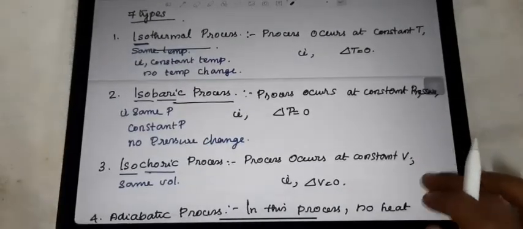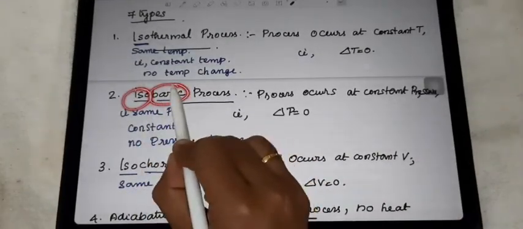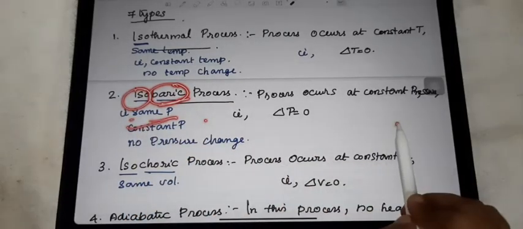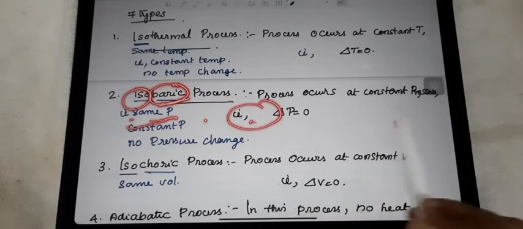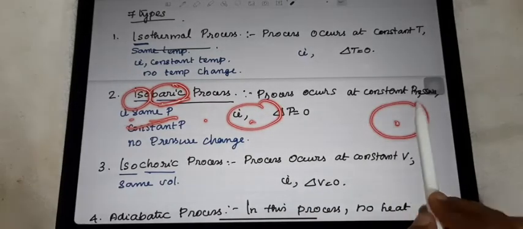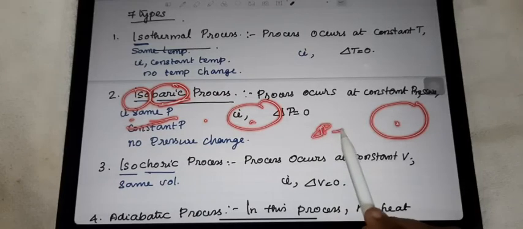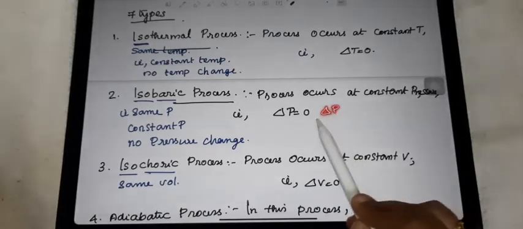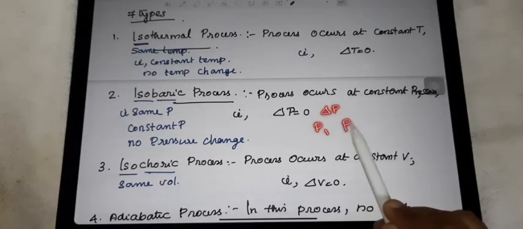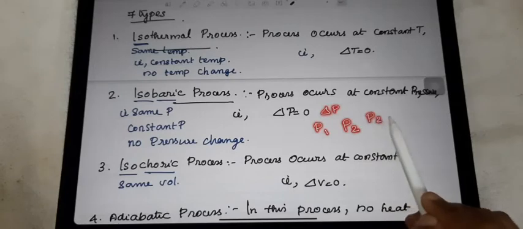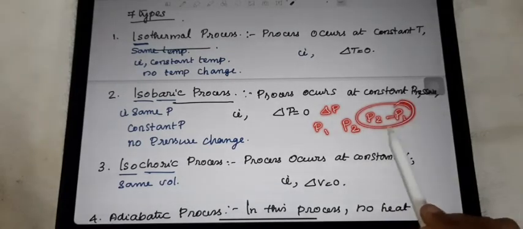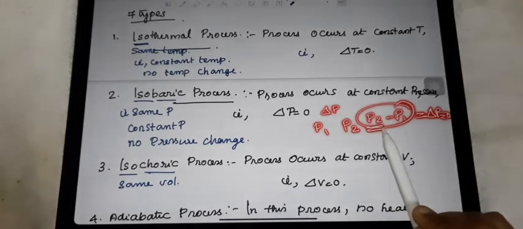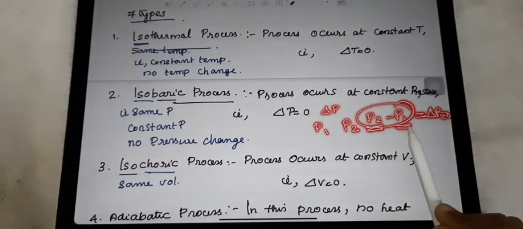The next is isobaric. Iso is the same, and baric is the term we use for pressure. Same pressure. That means the pressure at the beginning of the process is the same at the end also. That means there is no pressure change, so the pressure change is equal to 0. Delta here indicates the change. If the beginning is P1 and the end is P2, that change, P2 minus P1, we call delta P. Why does delta P become 0? Because the starting value will be the same at the end also.